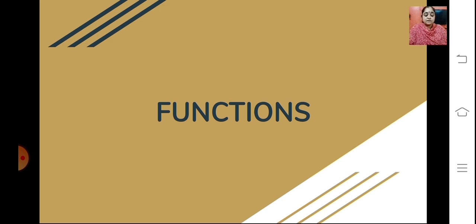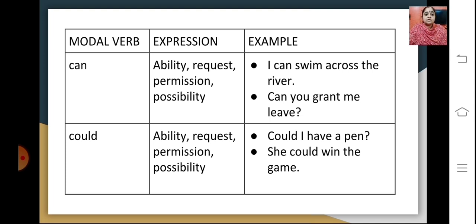We'll deal with each of them separately. So the first one we take up, the modal verb here is can. What does this can word express? What is the expression? It shows the ability, a request, permission, or possibility. So we will just be doing one example of each of these modals. So for the modal verb can, the example given out here is I can swim across the river. So it is showing the expression of ability, that I can swim.